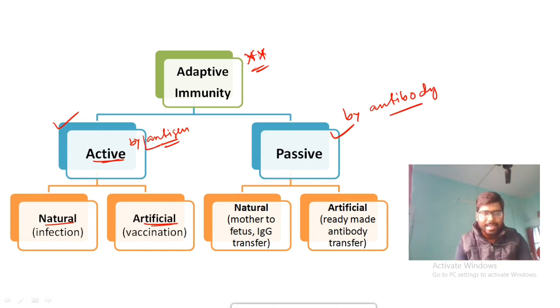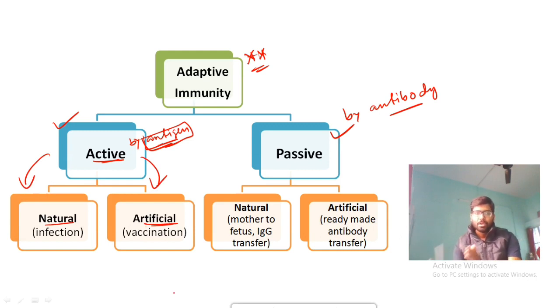That means this antigen is going to enter inside your body through the natural processes or maybe artificially given by vaccination. So the natural active immunity means examples are infections, different types of infections. In case of different types of infections, antigens are going to enter inside your body through the natural processes, and after that your body is going to develop adaptive or acquired immunity. So that's why natural active adaptive immunity.